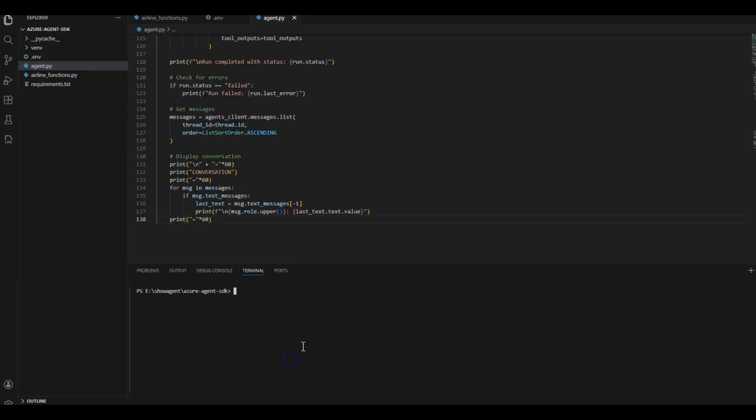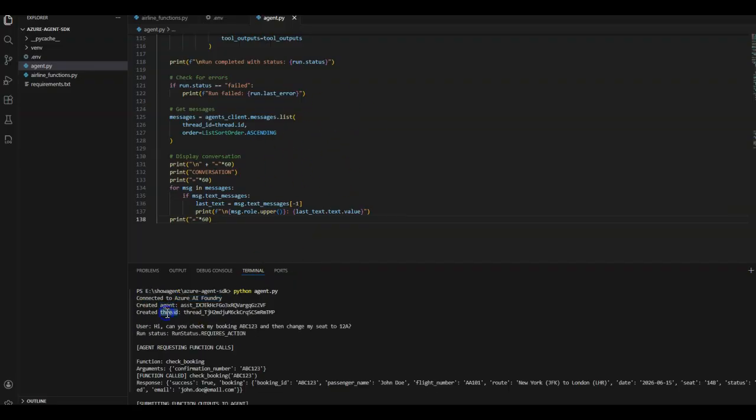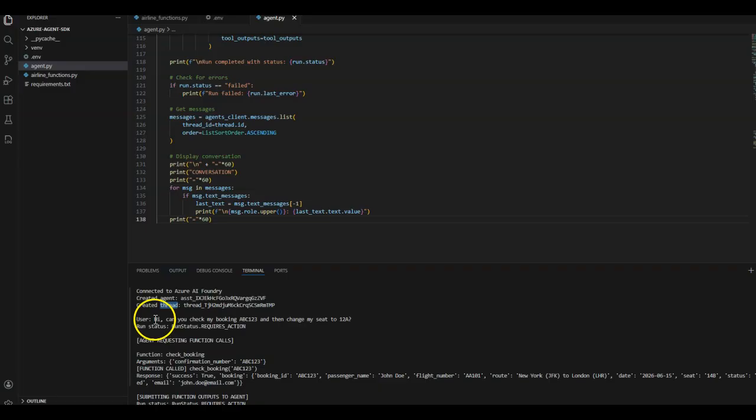So let us execute this code. So here we are connected to the Azure AI Foundry using the default Azure credential. The agent is created and also the thread. In this thread, we pass the message, "Can we check the booking ABC123 and then change my seat to 12A?" So on receiving this message, the agent knows that it needs to do function calling. So it sends the status as requires action.